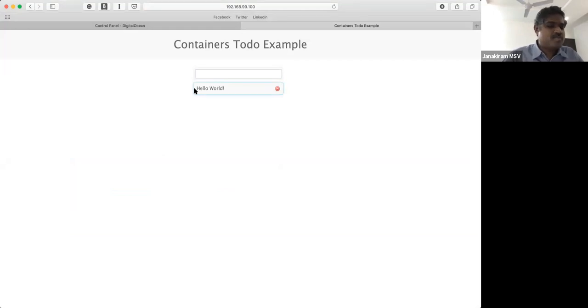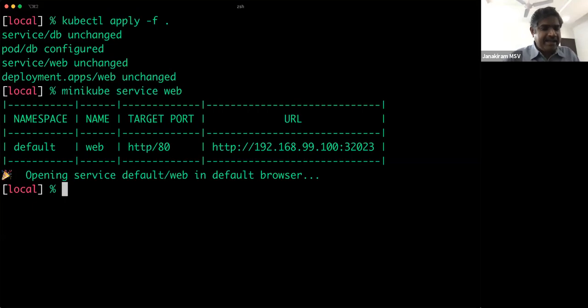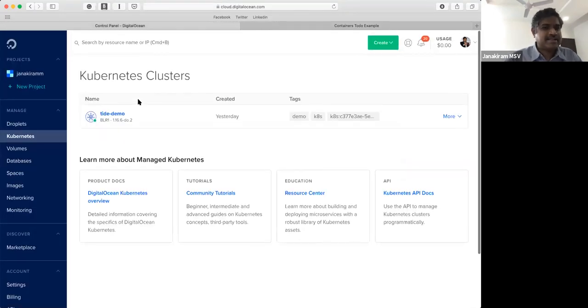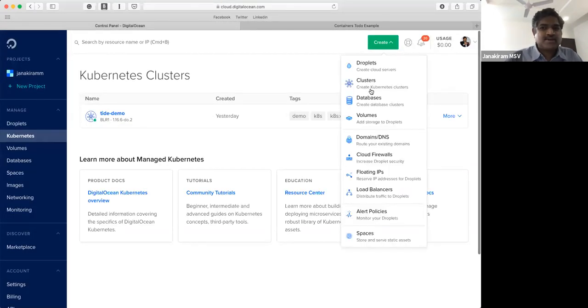Now, the advantage of using Kubernetes is the application is highly portable. Now, I take the same application that is currently running on my development workstation through Minikube and run it in DigitalOcean. So to do that, I basically go to DigitalOcean's console and I create what is called a Kubernetes cluster. So if you're already a customer of DigitalOcean, you know that you can create droplets, you can create managed databases, you can create load balancers, and more recently, you could actually create virtual networks.